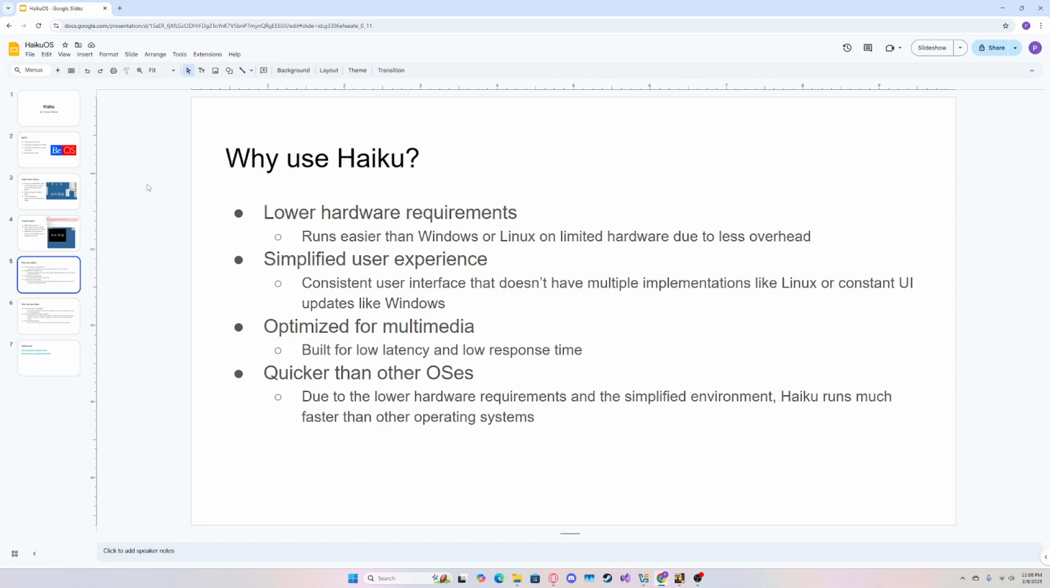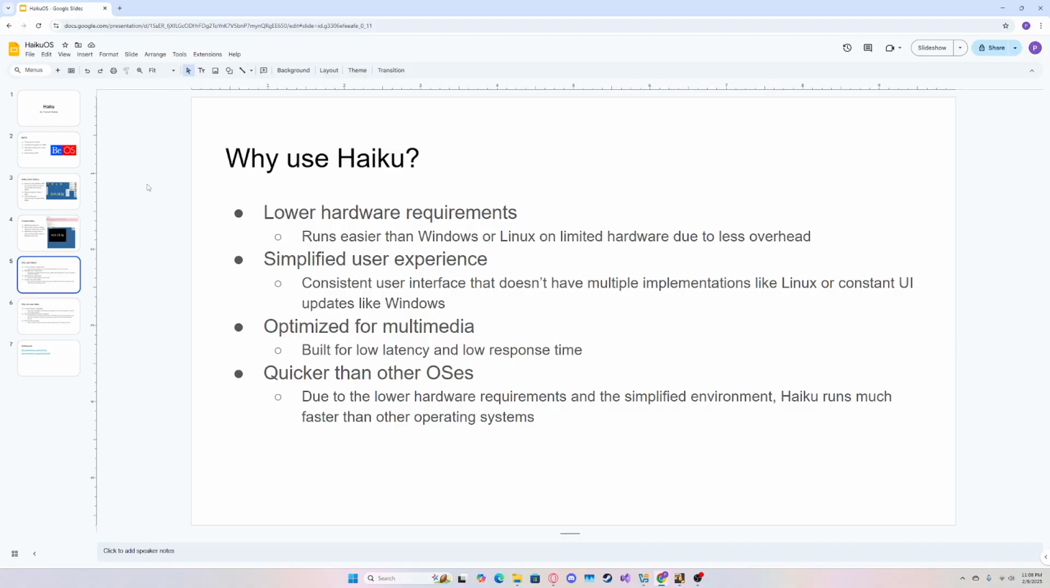Haiku also has a simplified user experience, so it has a consistent user interface that doesn't have multiple implementations or distributions like Linux does, and it doesn't have constant UI updates. A lot of people complained about the update from Windows 10 to Windows 11 that caused the UI to be all different, and Haiku doesn't have that. It's been the same since it released.